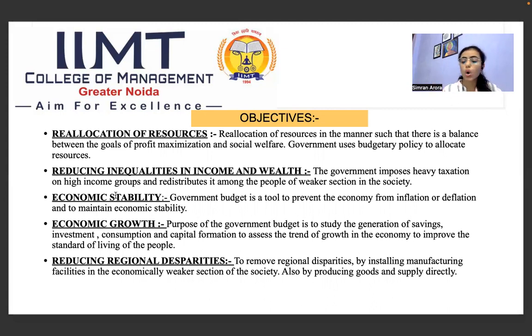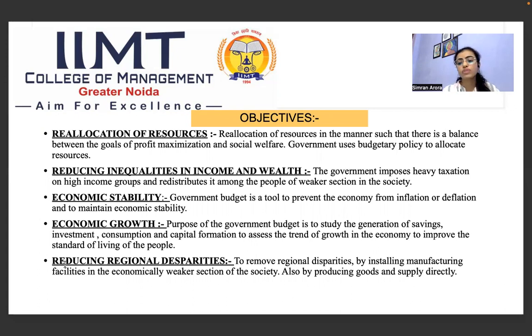The next is economic stability. The government budget is also a very important tool through which they can bring in stability. They can have control over inflation and deflation and bring economic stability in the country. The next objective can be economic growth. The budget is also a very important tool through which they study the generation of saving, investment, consumption, capital expenditure, capital formation, etc., to raise the standard of living of people.